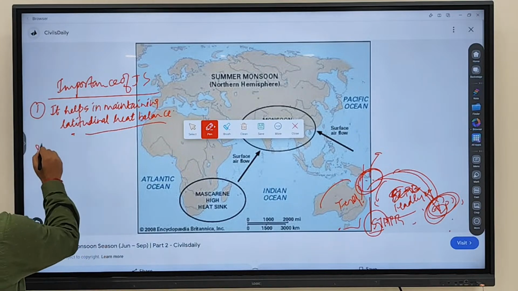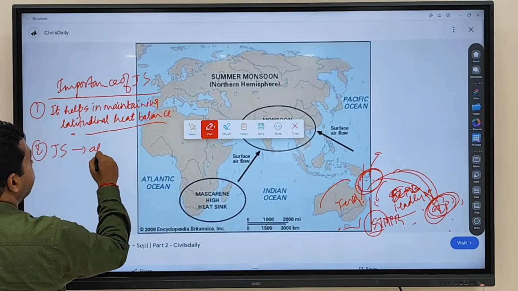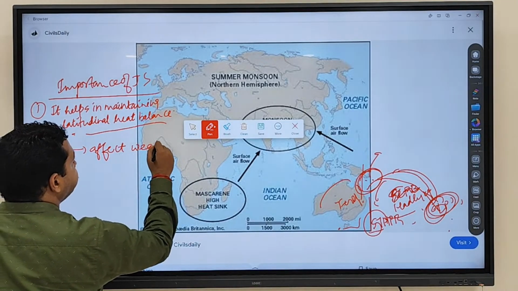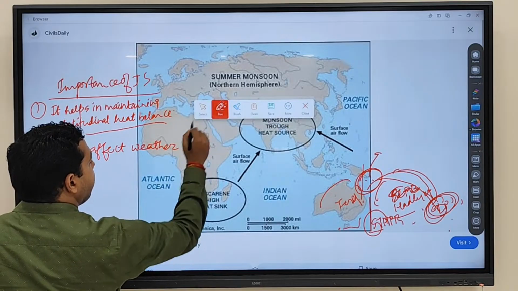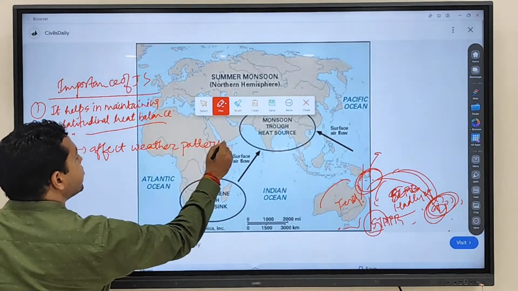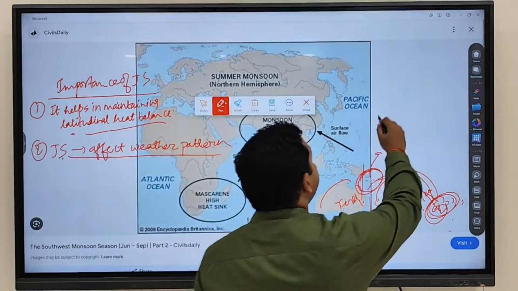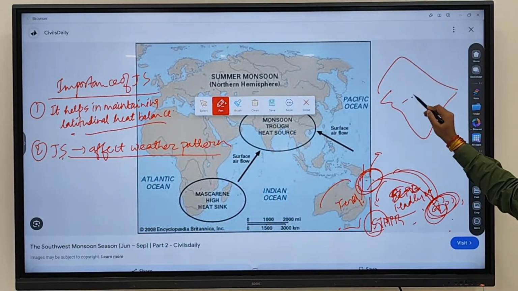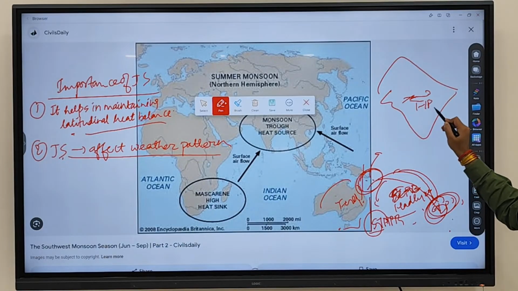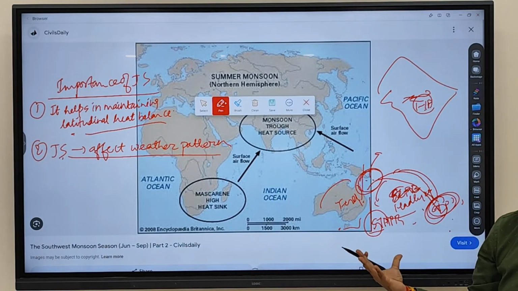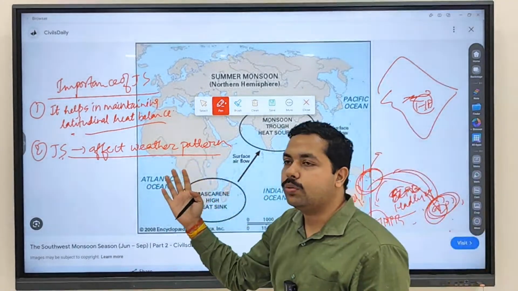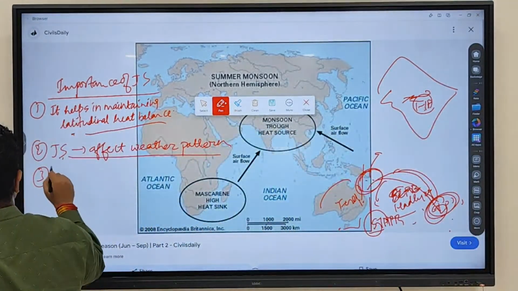Just now we discussed, jet stream affects the weather pattern. We discussed that if jet streams are blowing over India, high pressure is formed over India. High pressure means no rainfall is going to happen over India. So jet stream is affecting your weather pattern. Clear? Third thing, jet stream influences what?